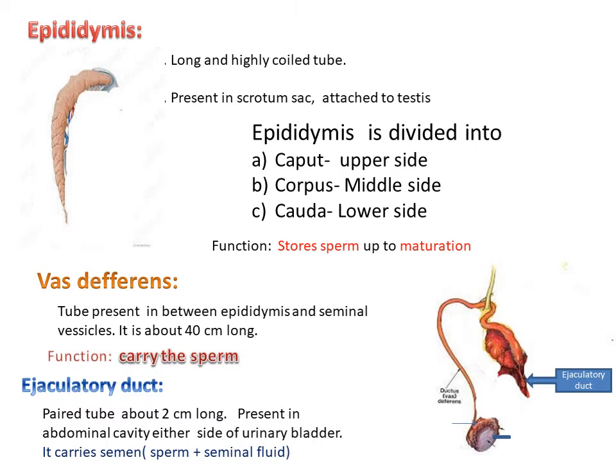The function of the ejaculatory duct is that it carries semen. Listen carefully, it carries semen. Vas deferens carries sperms only. I am not saying semen at that time. Vas deferens carries sperms only, but the ejaculatory duct carries semen. Then what is the difference between sperms and semen? In semen, it is sperm plus seminal fluid. If sperms and seminal fluid come together and combine, they form semen. Sperms are separate, seminal fluid is separate. The ejaculatory duct carries semen and releases it into the urethra.